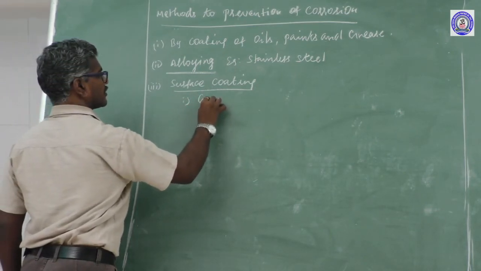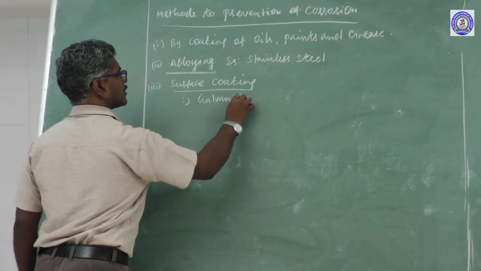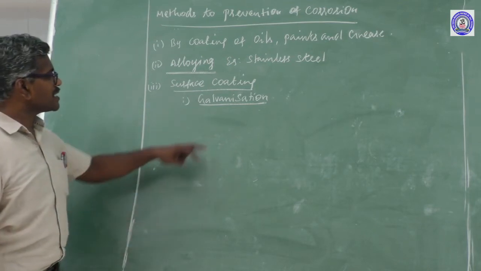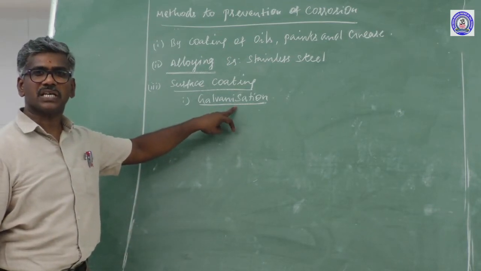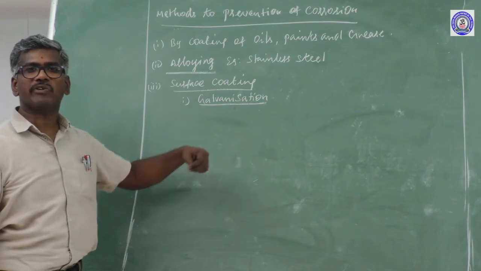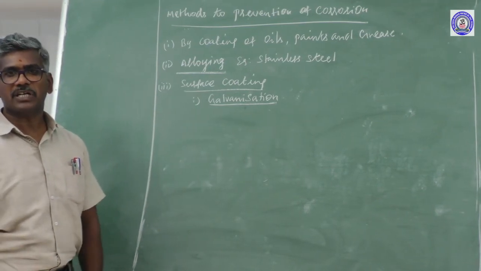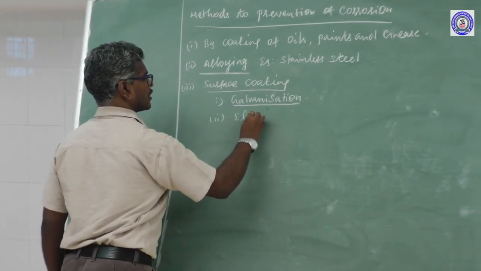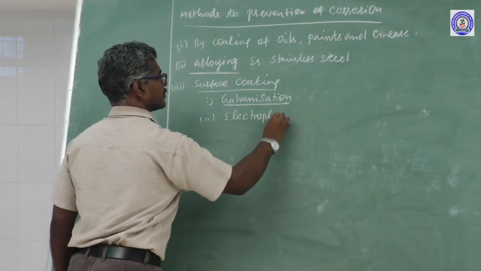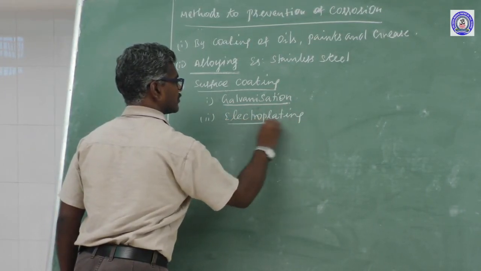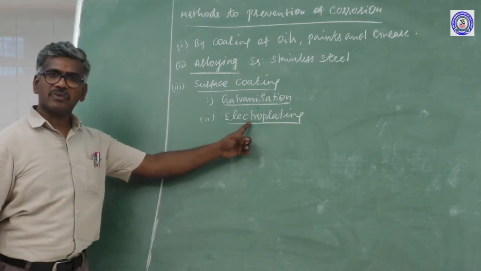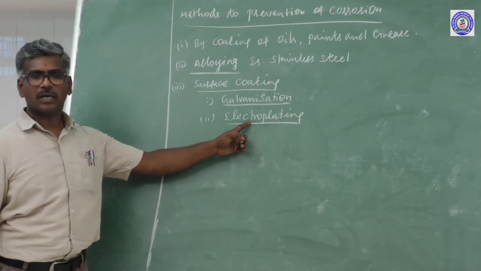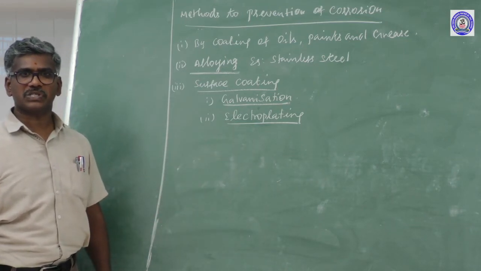First one, galvanization. What is the meaning of galvanization? A process in which zinc is coated over the iron sheet in order to prevent corrosion. Second one, electroplating. It is a process in which one metal is coated with another metal by using current. Nickel coating, silver coating, this is the best example.